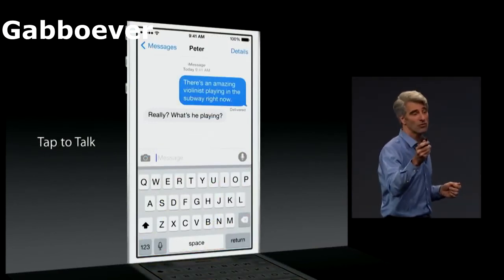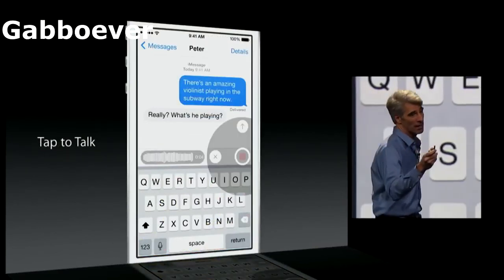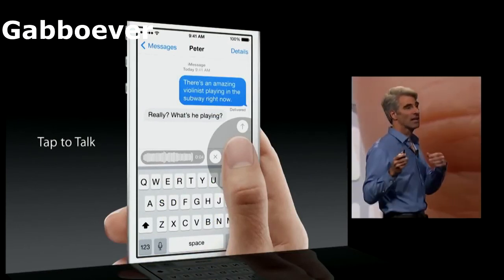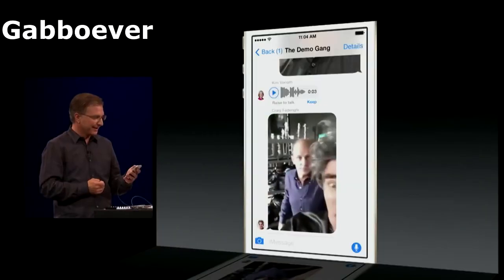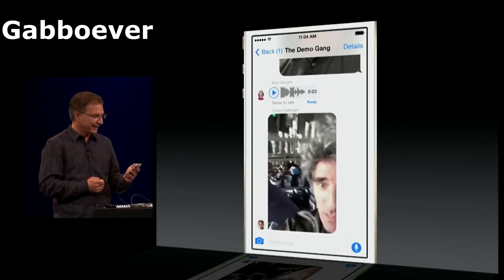Tap to talk. You just hold your finger down on the microphone button, swipe up with your finger when you're done talking, and send what you said. Brian, you've got to do something. I've got it.